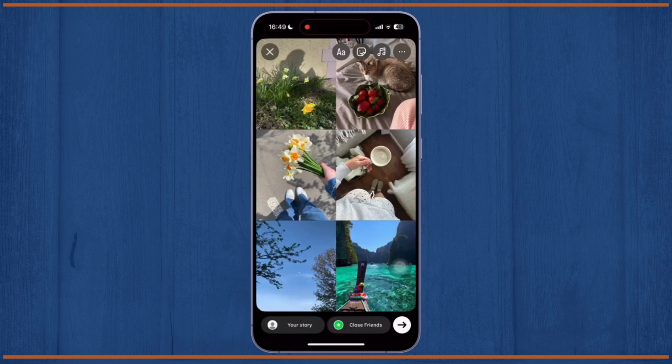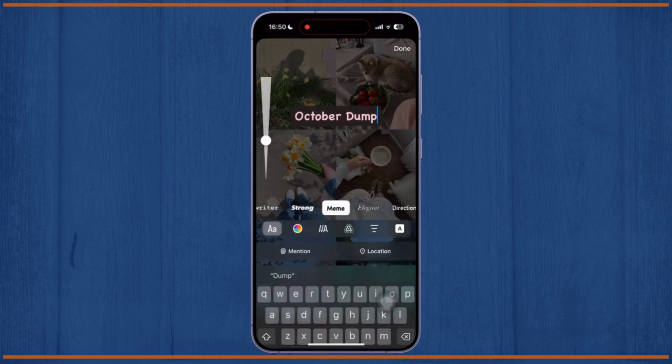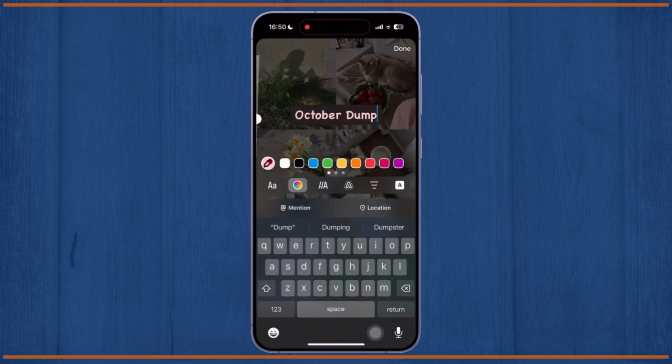I am starting with writing down a text. It is not mandatory to write this one, it is optional. You can do whatever you want according to your preferences on this one as well, but I'm keeping October dump just for some aesthetic. So you can choose the text style, add the colors and fonts, and keep it on your story. So here, this is what mine looks like.